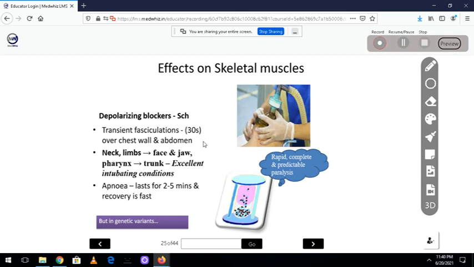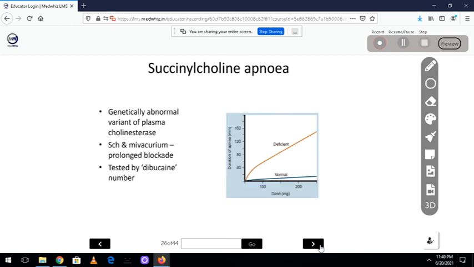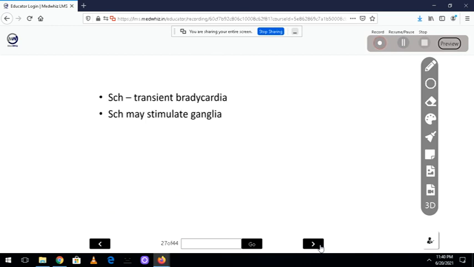Already because of that the cells are destroyed, and the potassium is already in the circulation. So in those patients don't use succinylcholine, because hyperkalemia is a problem in these patients. So these are the points you have to keep in mind. Don't use succinylcholine in soft tissue injury, muscle injuries, nerve injuries or burns patients, because it will lead to increased potassium, and you know that increased potassium can cause cardiac arrhythmias.